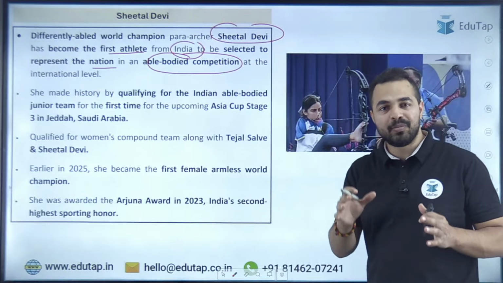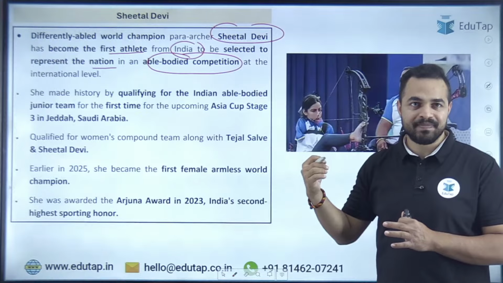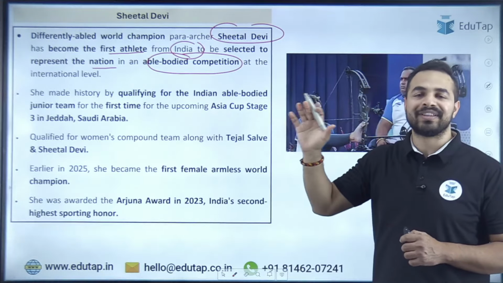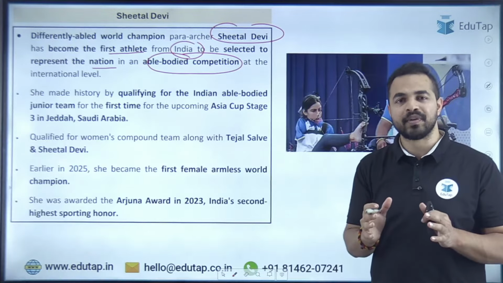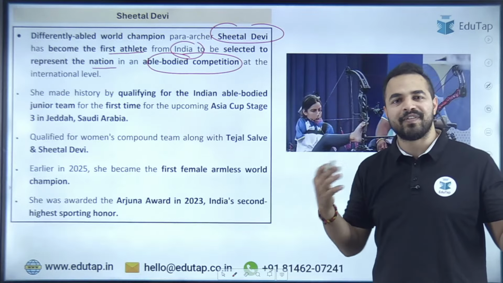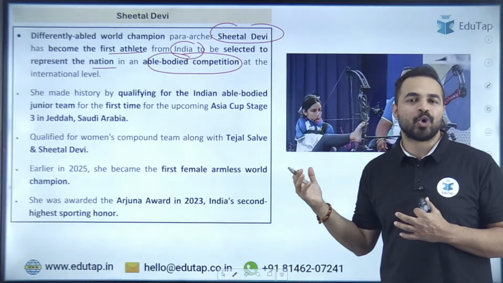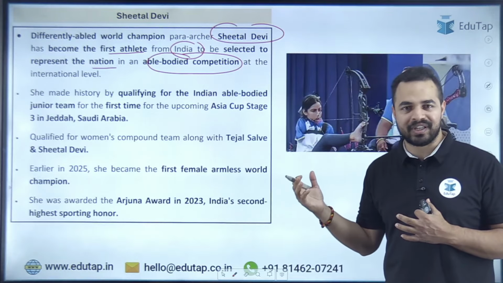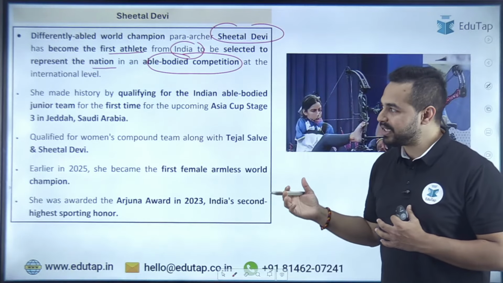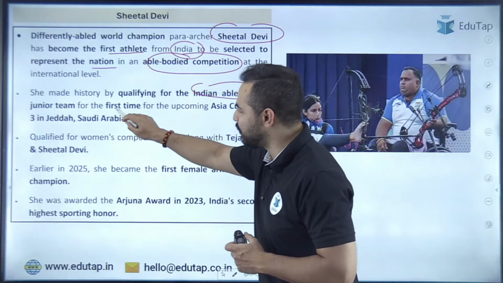That means Sheetal Devi, a differently abled athlete, has become part of the able-bodied team of India, and she is really an inspiration for the entire country and for all of you who keep thinking that we don't have this, we don't have that. Guys, just see her. She was also the gold medalist and became the first person without arms to win the gold medal recently. So basically she has made history by qualifying for the Indian able-bodied junior team for the first time